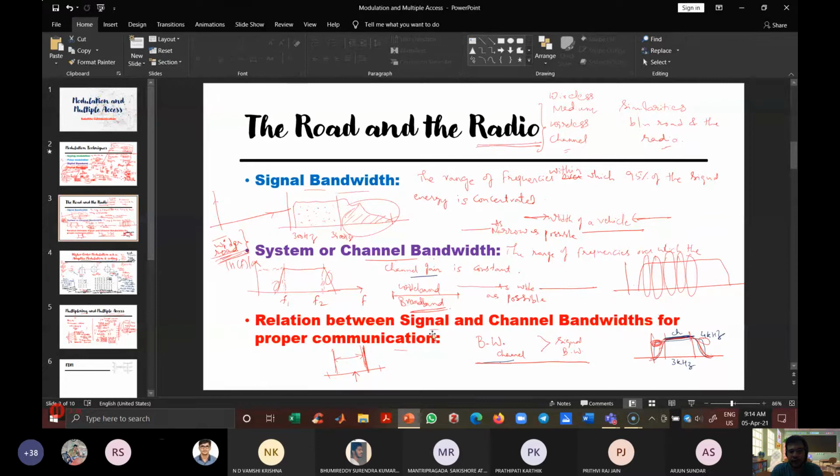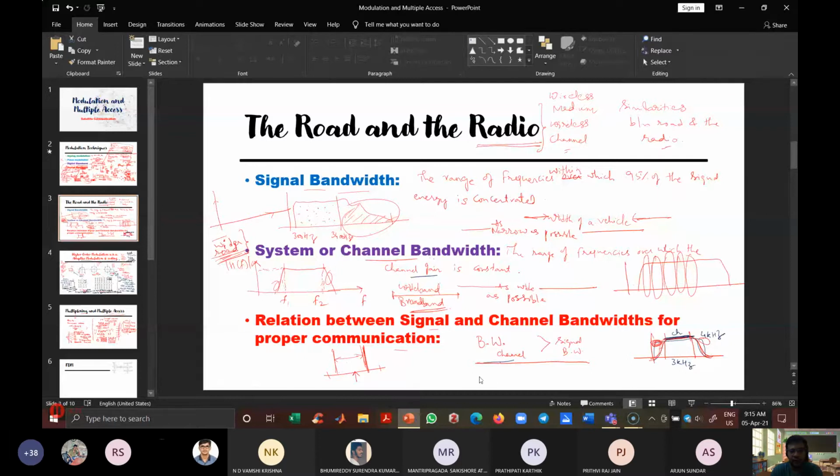So what is the relation between signal and channel bandwidth for proper communication? We have seen that BC should be greater than BS. Otherwise, if the signal has more bandwidth than the channel, then some portions of the signal will be attenuated severely compared to the other portions. If BC is more than BS, then we see it as flat fading. Flat fading means all the components of the signal undergo the same amount of fading or attenuation.